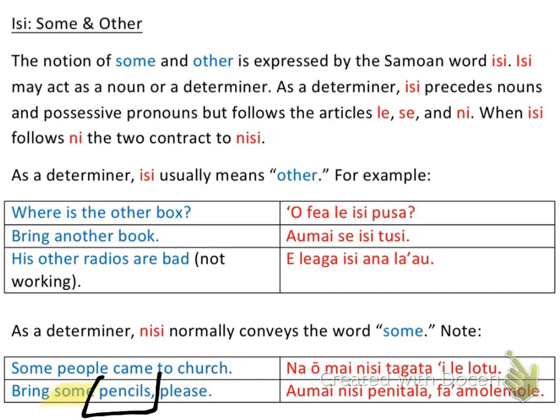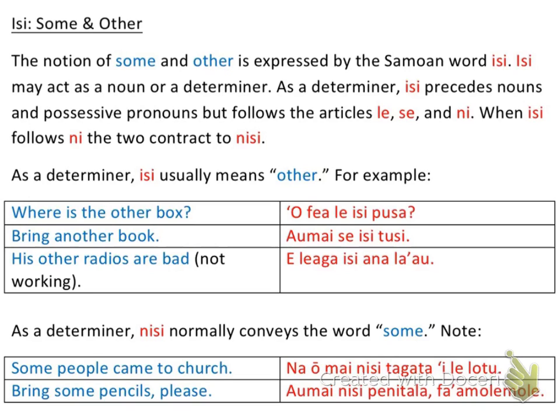So the only way that we've talked about EC and nisi so far is acting as determiners. And on the next page, they're going to be acting as the nouns or noun phrases themselves. Okay, so just keep that in mind. Right now we're just talking about EC and nisi as determiners, determining the plurality of the noun, or the indefinite or definite portion of the noun.